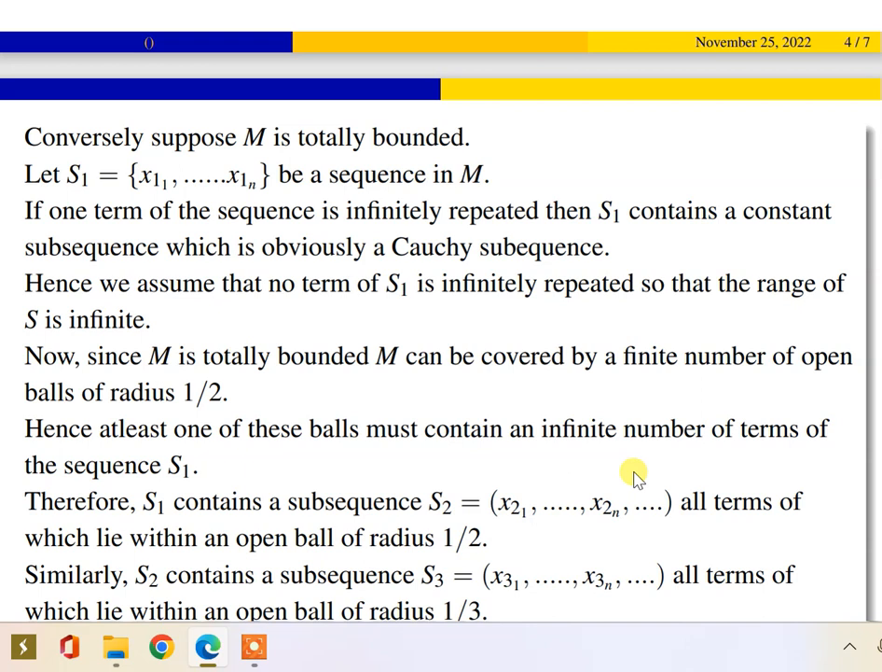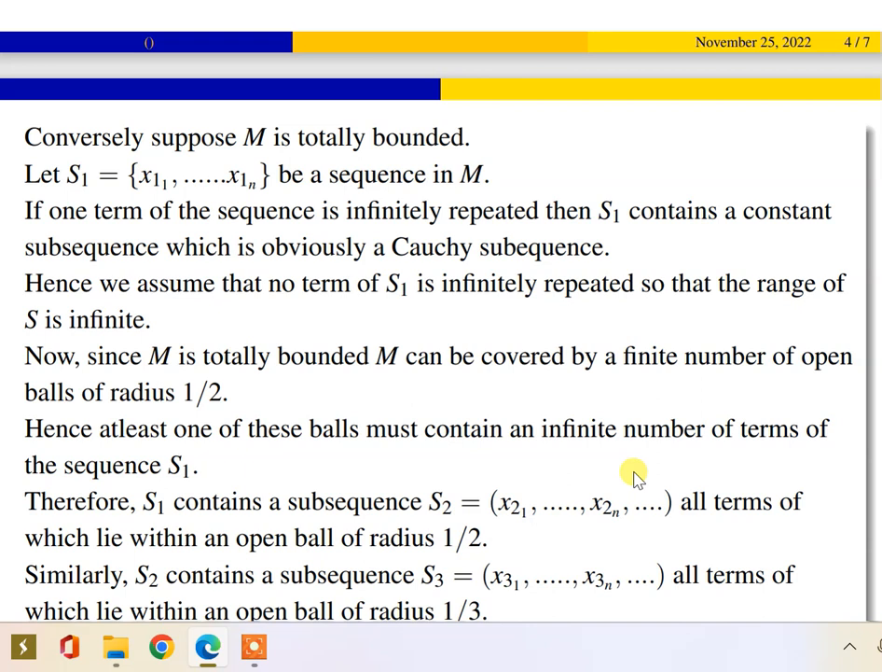If one term of the sequence is infinitely repeated, obviously this is a constant sequence. Every constant sequence is a Cauchy subsequence because the distance between any two elements is 0. So now suppose it fails. No term of S1 is infinitely repeated, so the range of S1 is infinite.